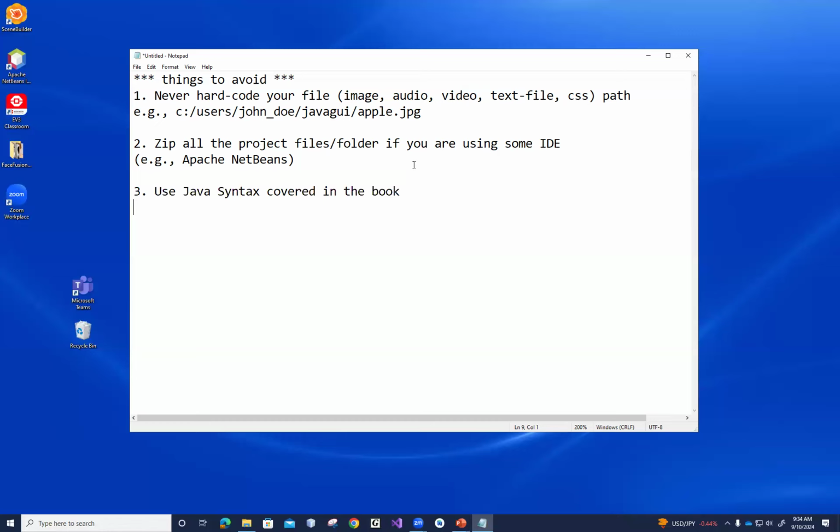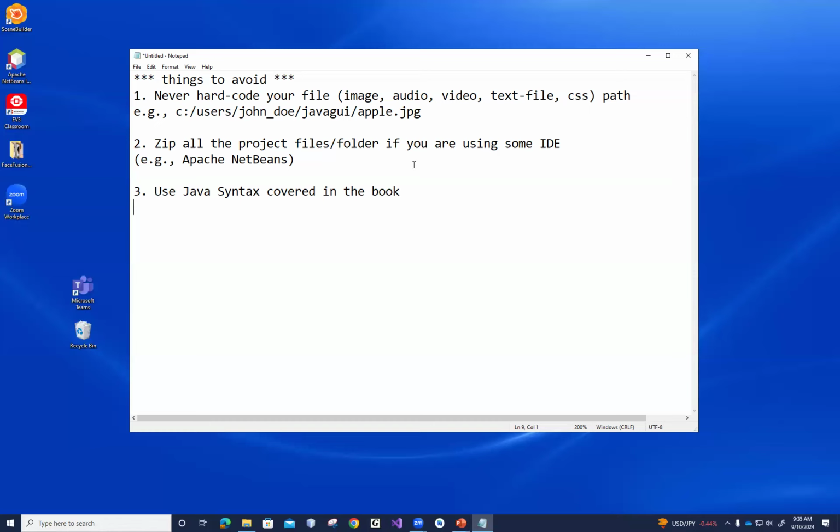So it means that you got it from a third-party source, from the internet. Or you say, well, I'm an advanced user. Sure, if you are an advanced user, you're supposed not to have problems using syntax from the textbook. So again, in the future, use Java syntax only covered from our textbook.